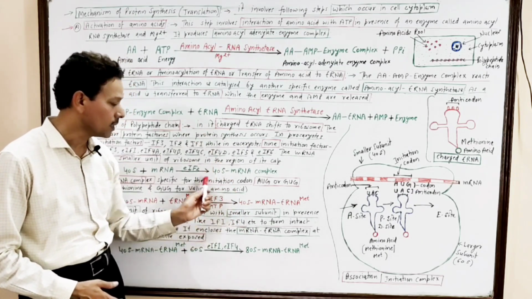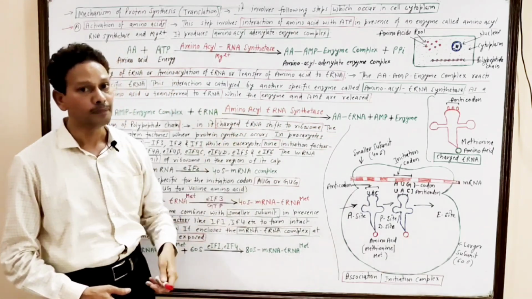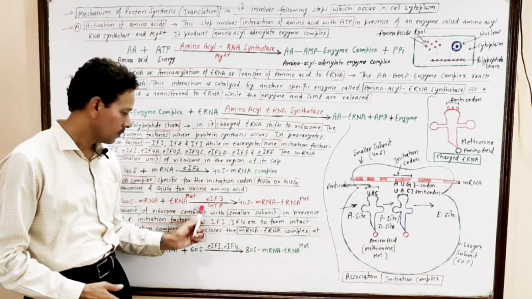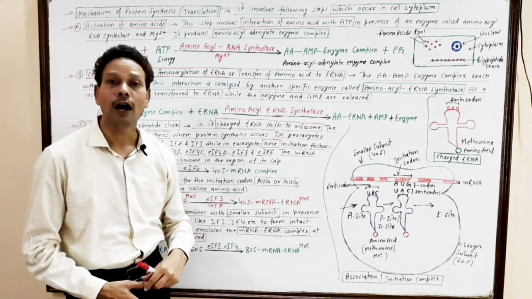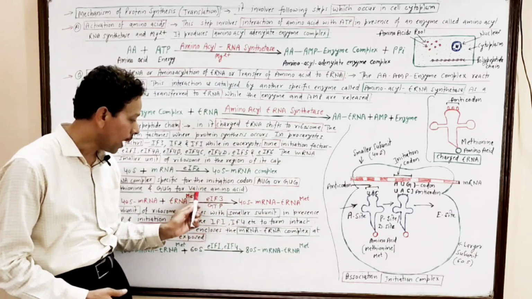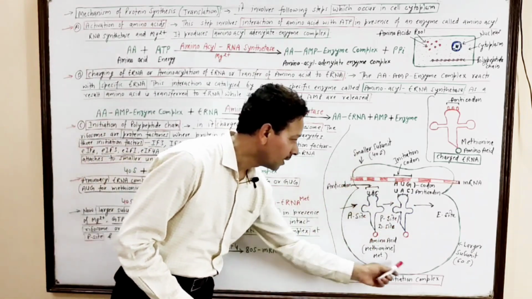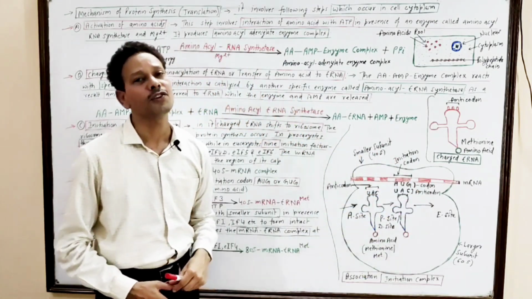The reaction requires energy, and that energy occurs in the form of GTP instead of ATP. This is guanosine triphosphate.